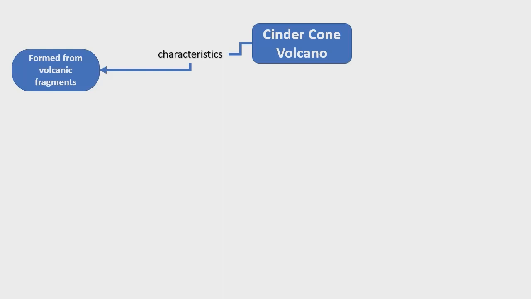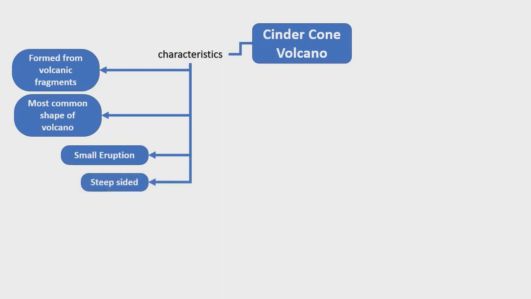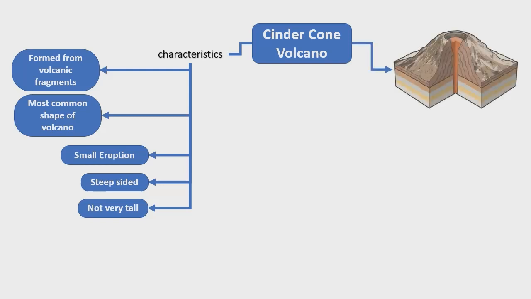Cinder cone volcano. The characteristics of a cinder cone volcano are the following. This type of volcano is formed from volcanic fragments, the most common shape of volcano in the world, and it has a small eruption because although it is a steep-sided volcano, this type of volcano is actually not very tall. And so this is the illustration of how a cinder cone volcano looks like.